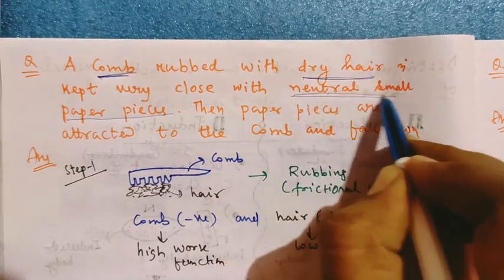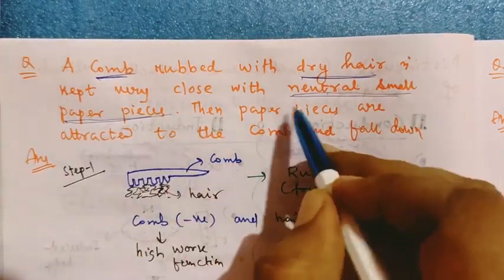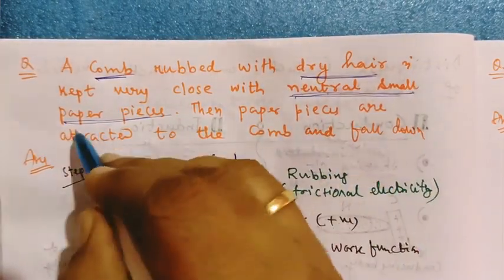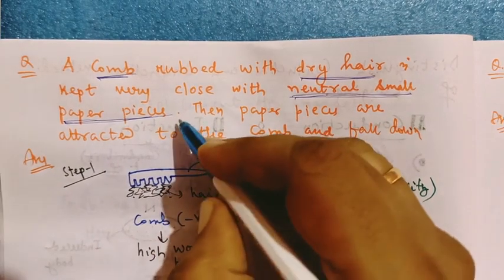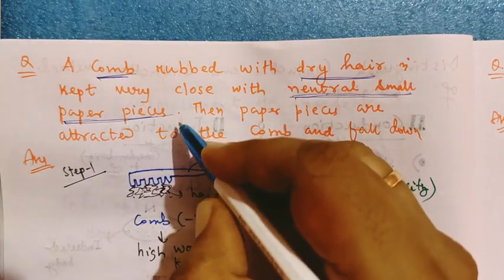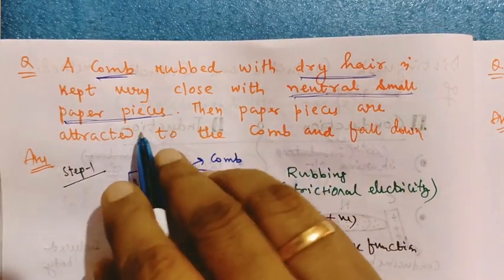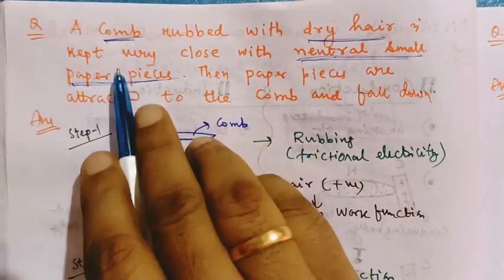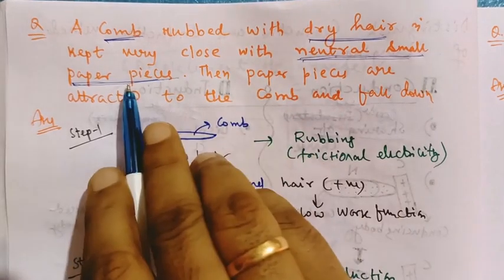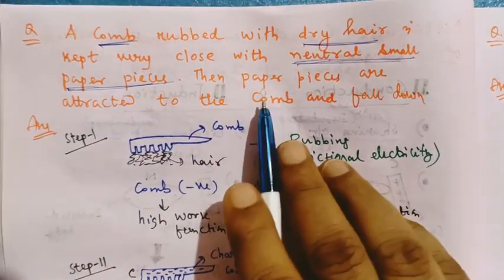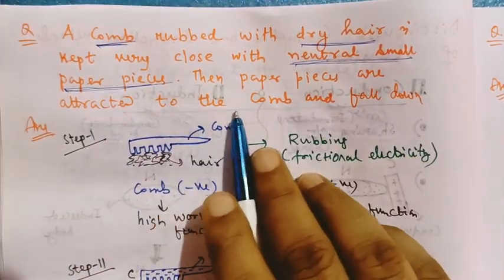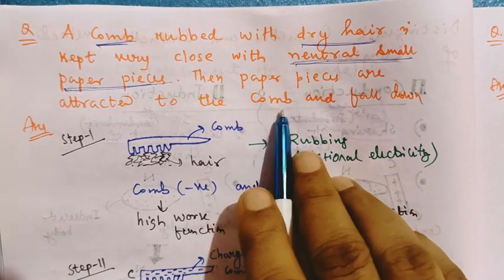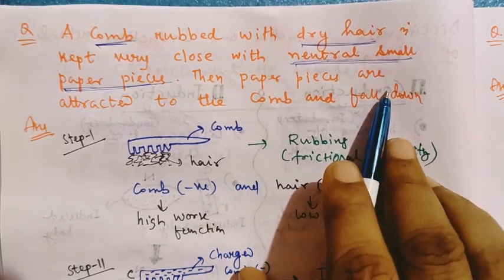I am dead sure that this game was played by all my students in your classroom in leisure time, or maybe in your class time also. I have also done this example. A comb rubbed with dry hair is kept very close to small paper pieces, then the paper pieces are attracted to the comb and fall down.